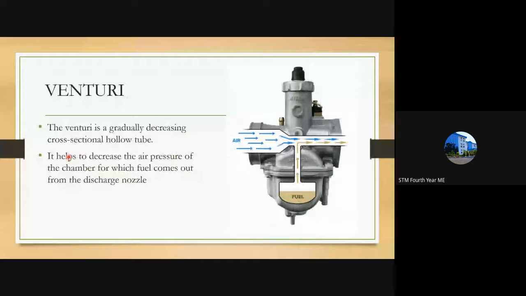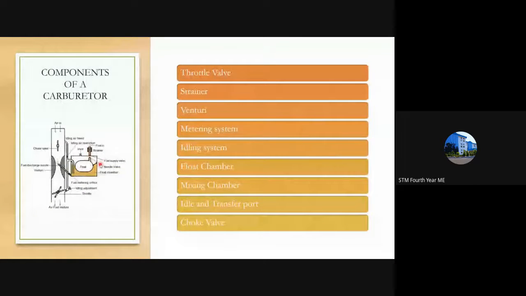There is a float here and it is connected here, and the fuel falls into the float chamber. Once the fuel level rises, the float starts to float, and its needle valve coincides with the pipe where the fuel enters the float chamber.